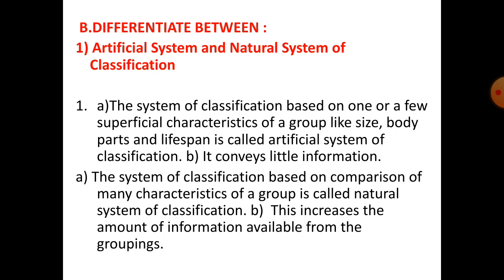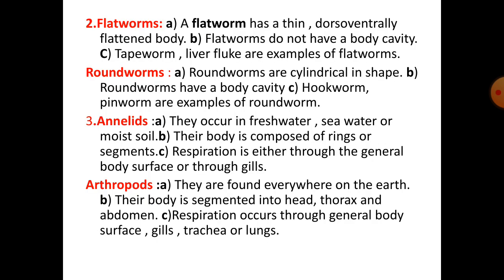Now, under artificial system, the system of classification based on one or a few superficial characteristics of a group, like size, body parts and lifespan, is called artificial system of classification. Under natural system, the first point is the system of classification based on comparison of many characteristics of a group is called natural system of classification. Second point, under artificial, it conveys little information, and under natural system, this increases the amount of information available for the groupings.